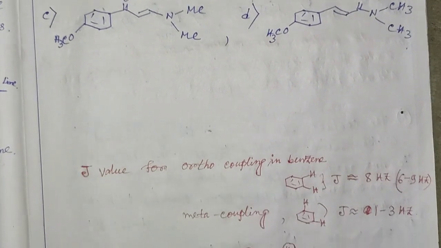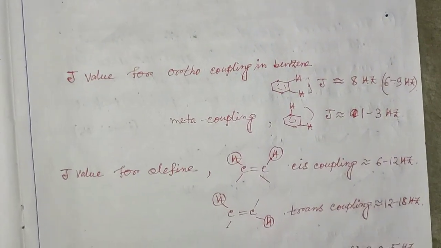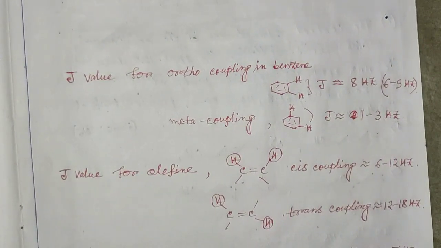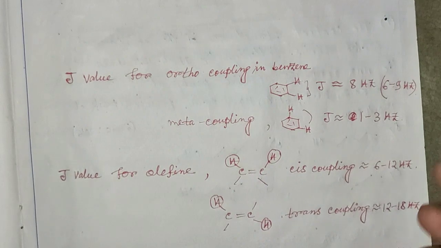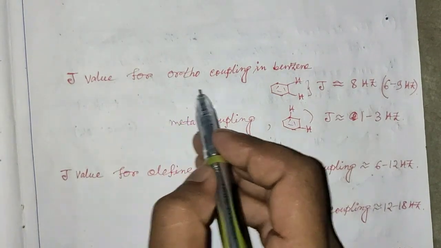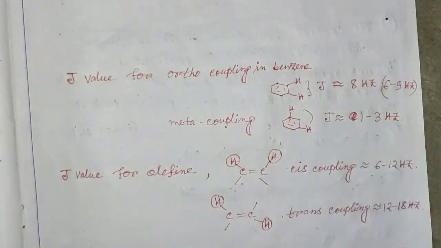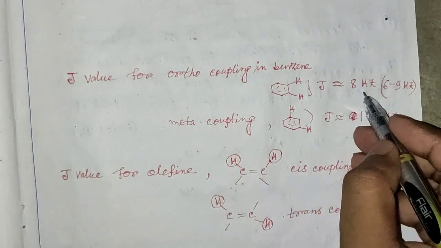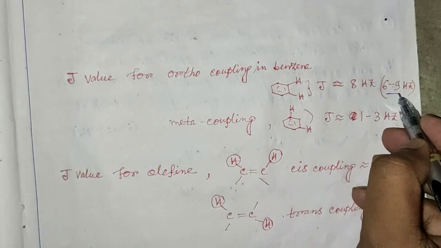So before proceeding, I am giving some 1H chemical shift values and coupling constants which will be required for the structure determination. The J value for ortho coupling in benzene corresponds to 6 to 9 Hz.